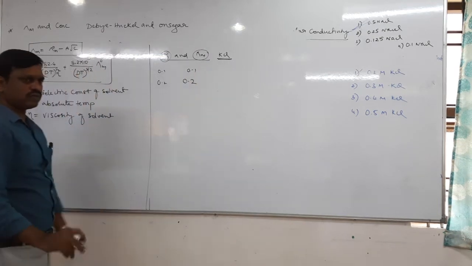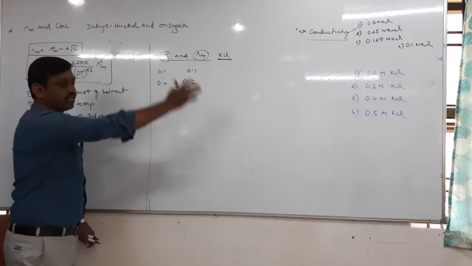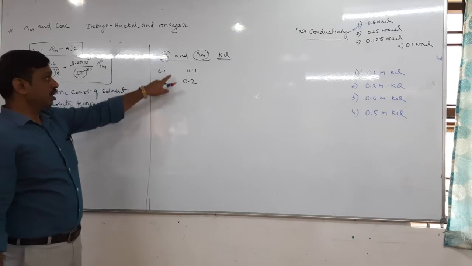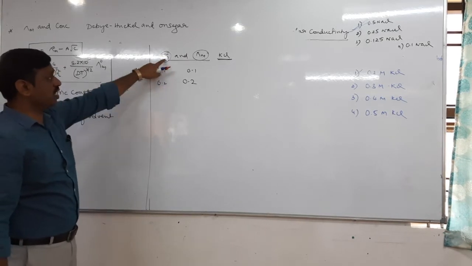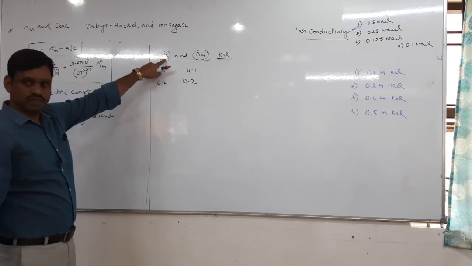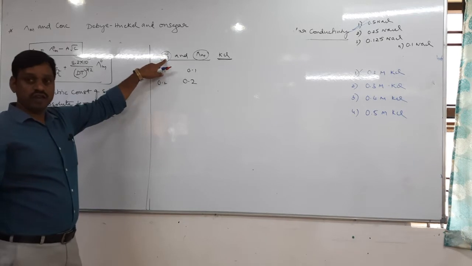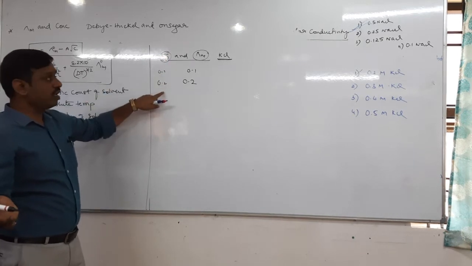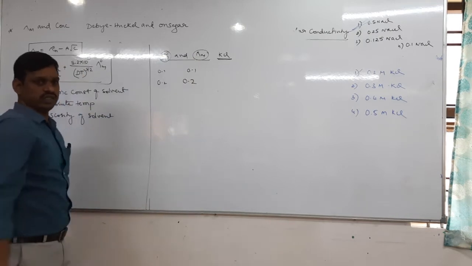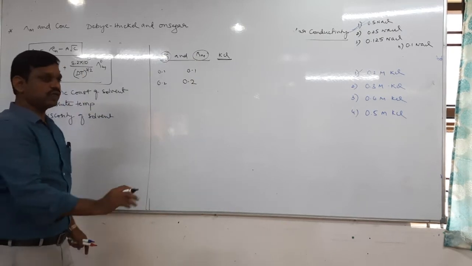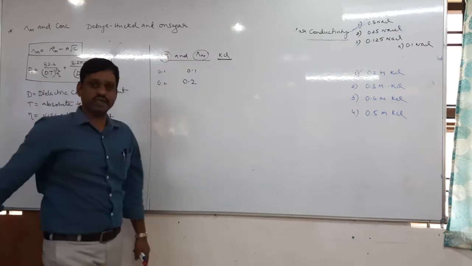You can see how it increases and how it decreases. As the concentration increases, k increases. Yes or no? As the concentration increases, lambda m decreases. You need not learn these by heart. It is only for observation.